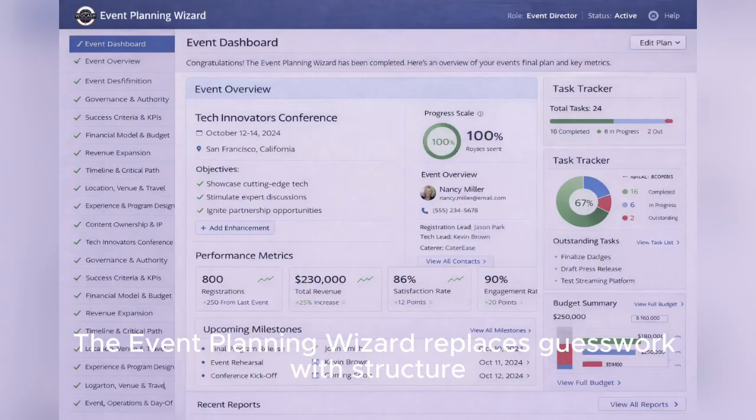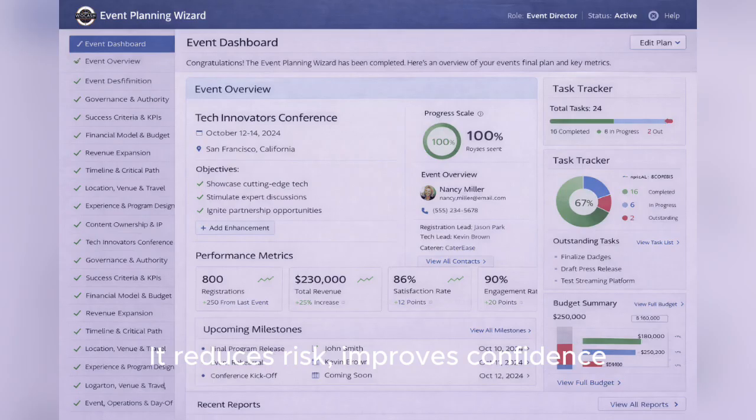The Event Planning Wizard replaces guesswork with structure. It reduces risk, improves confidence, and turns every event into a scalable asset. The wizard is the system, the dashboard is the outcome.